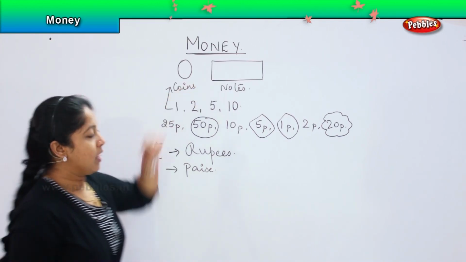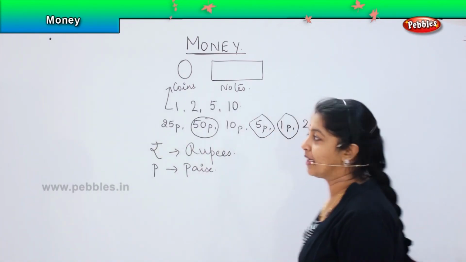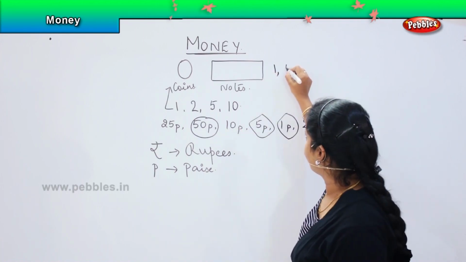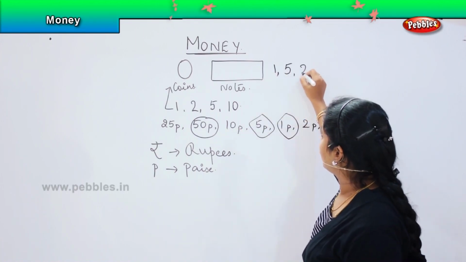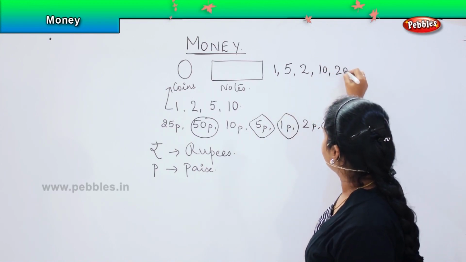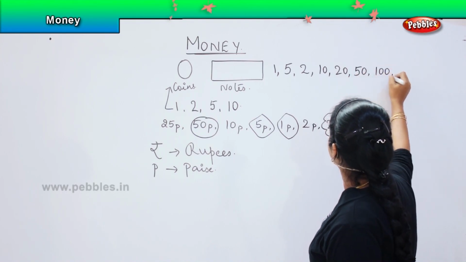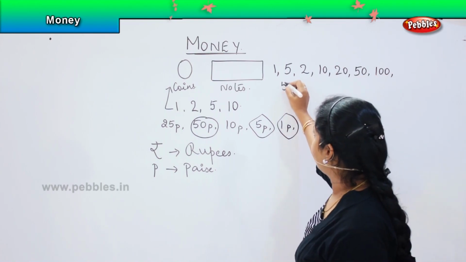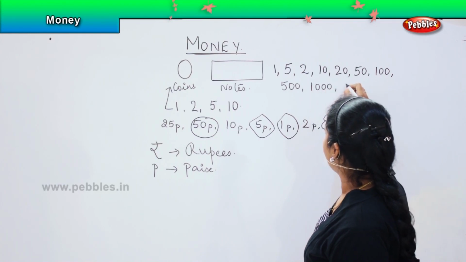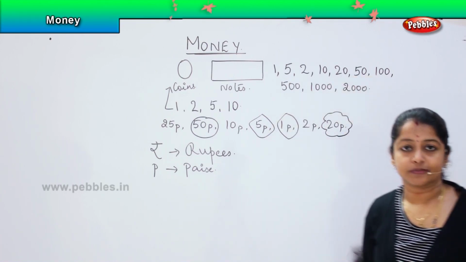Okay. So, now coming to the notes. What are the different denominations of notes you see? Can you tell me? You have a note for 1 rupee, for 5 rupee, for 2 rupee, then 10 rupee, 20 rupee, then 50 rupee, 100 rupee, then you have 500, you have 1000, and of late we have also started getting the denomination of 2000.